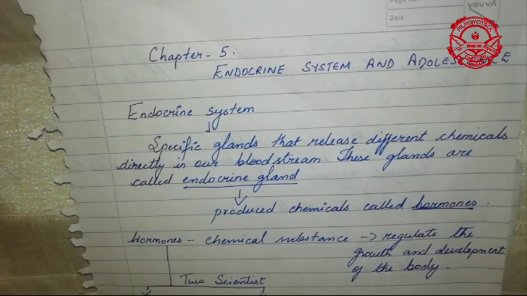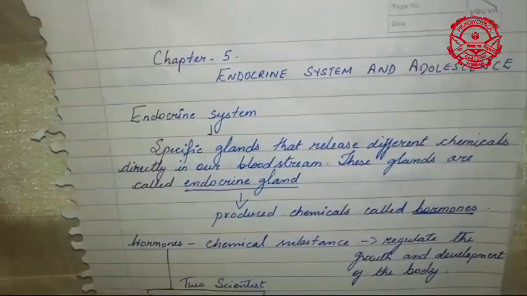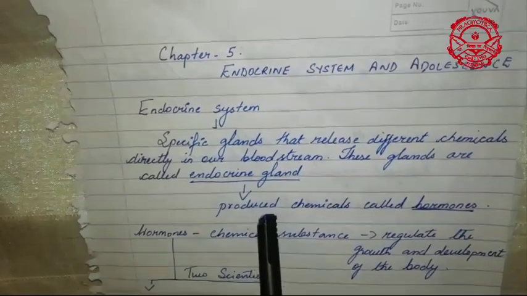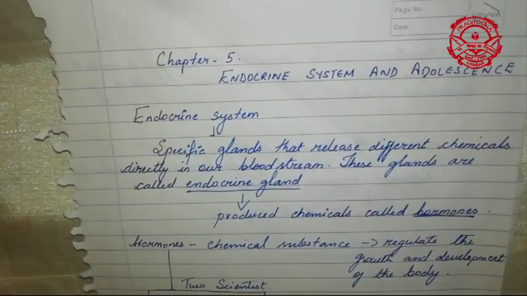At the same time, our body has specific glands, and these glands release different chemicals directly in our body. Remember that even in our body there is a release of chemicals, released by your glands into your bloodstream. The glands involved in secreting these chemicals are known as your endocrine glands, and the chemicals which they produce are called your hormones.